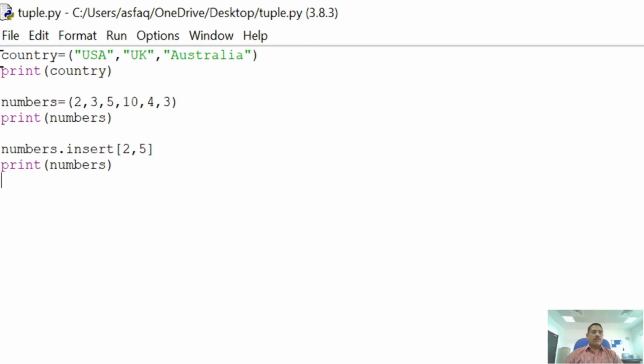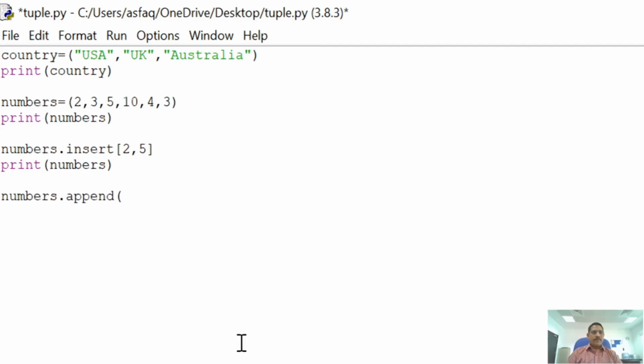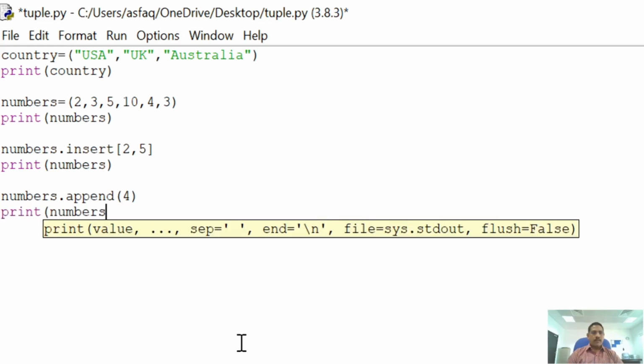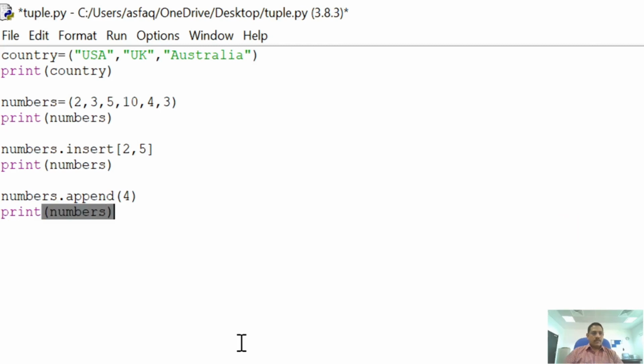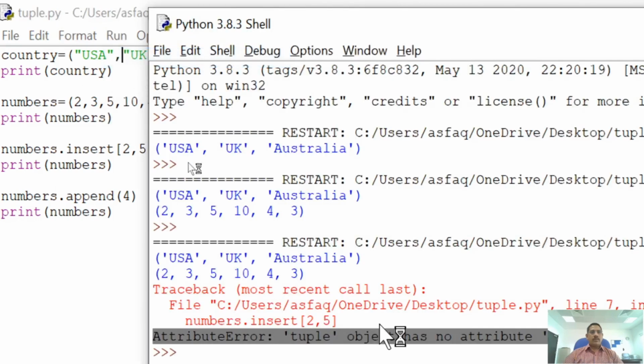Shall we try another one? Suppose I try numbers dot append. The append method is supposed to add an item at the end of the list, or here the end of the tuple. But when you try to add, what error will come? Save the program, run the program, and you will see the error message.